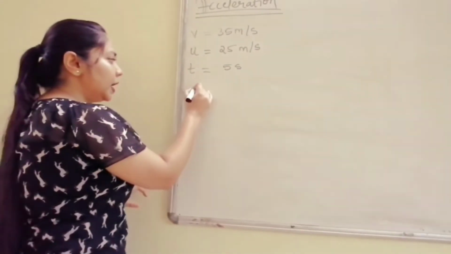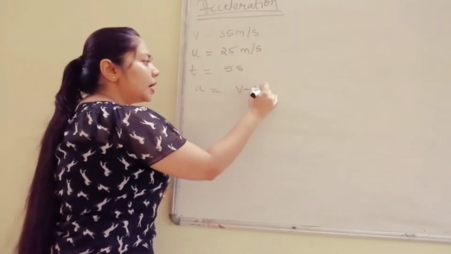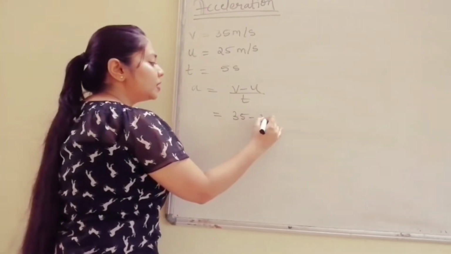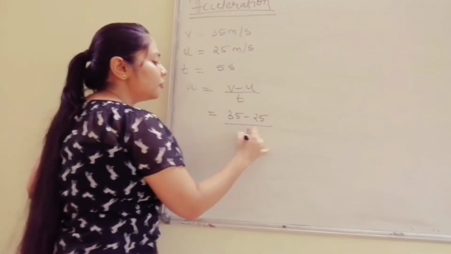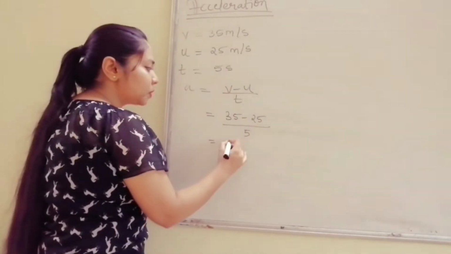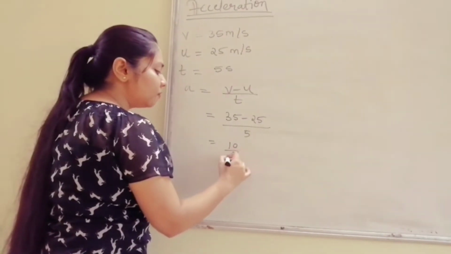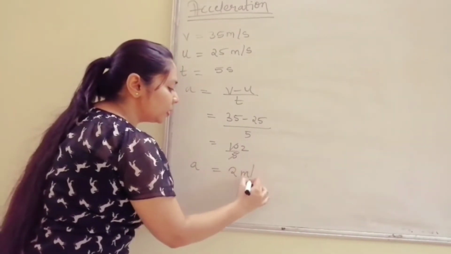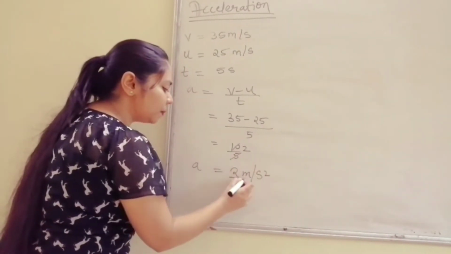So what will it be? a is equal to (v minus u) upon t. What is my v? 35 minus 25 upon 5. So what is it? 10 upon 5, that is 2. So my acceleration comes out to be 2 meter per second square.